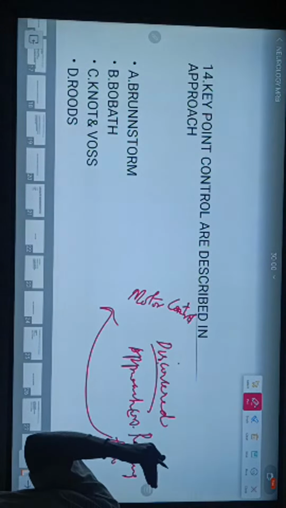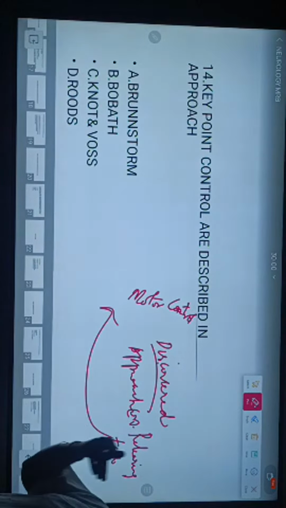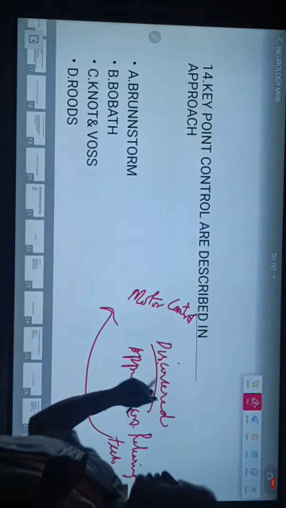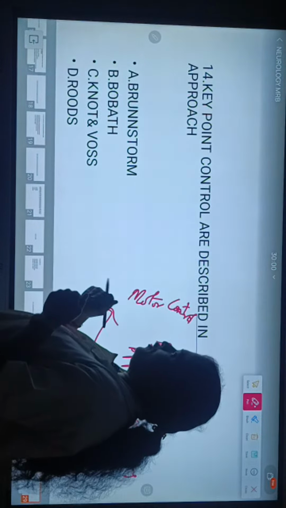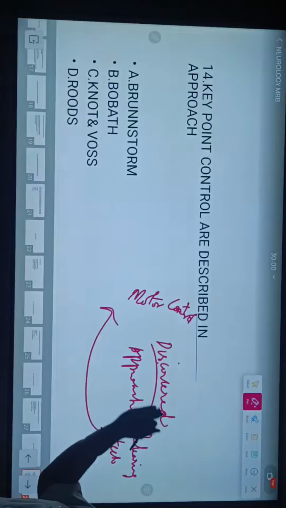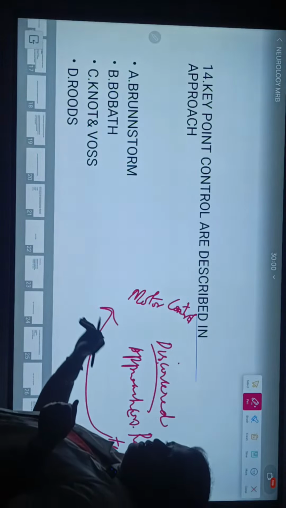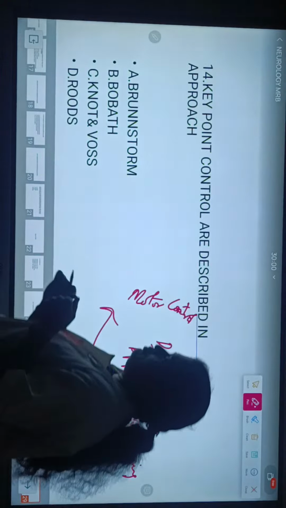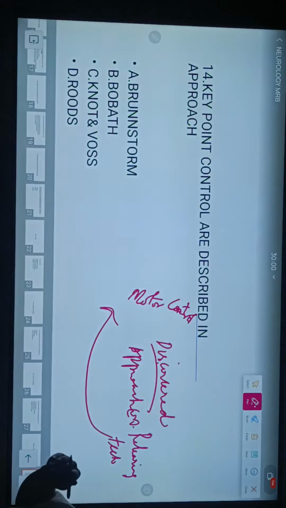Brunnstrom discovered the approach about recovery after stroke. What is the extremity presentation after stroke? She categorized six stages of recovery after stroke. Option B is Bobath, Karel Bobath and Berta Bobath. They discovered neurodevelopmental therapy.